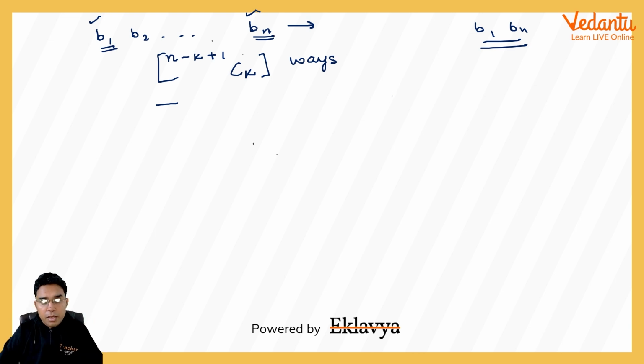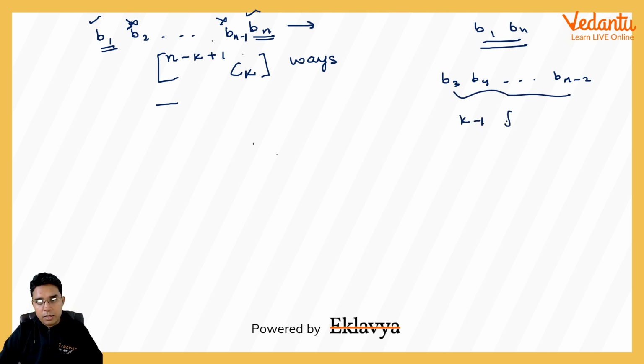So if we select B1 and Bn, obviously we will not be considering B2 and Bn minus 1, so we will start considering from B3, B4 and so on, up to Bn minus 2. Here 4 letters are discarded, so we will be making a k minus 1 selection from n minus 4 such letters with the same condition that no two are consecutive.